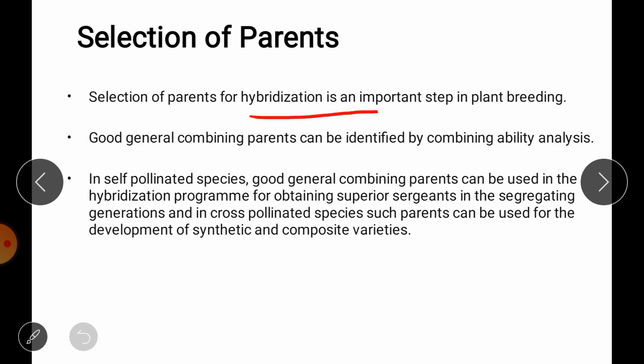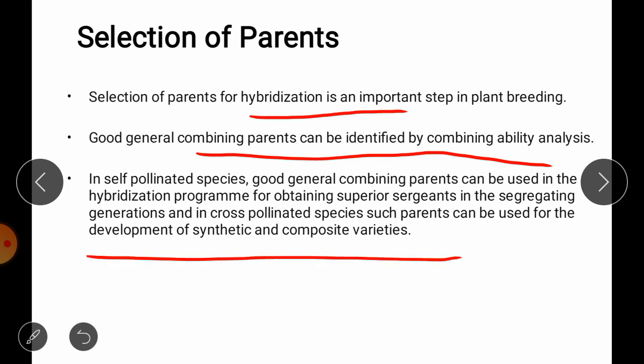So, good general combining parents can be identified by using a combining ability analysis, either in self-pollinated species, where those parents having good general combining ability can be used in a hybridization program for obtaining superior segregants in the segregating generation, or in the case of cross-pollinated species, for development of synthetic and composite varieties.